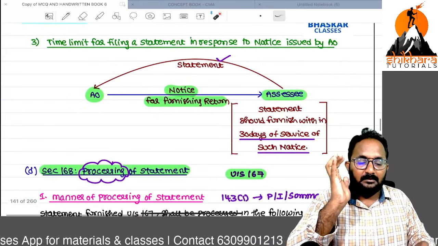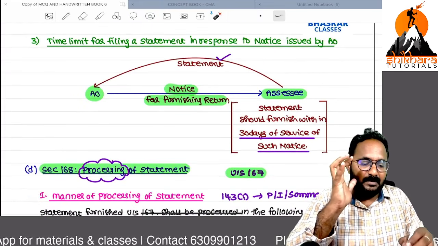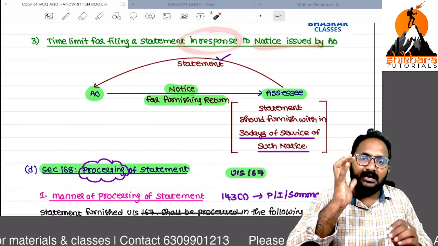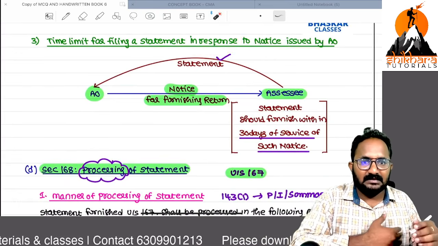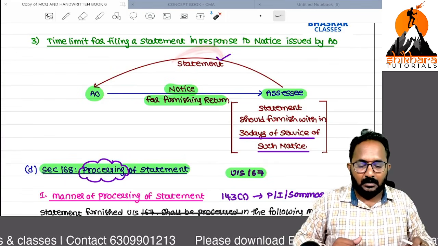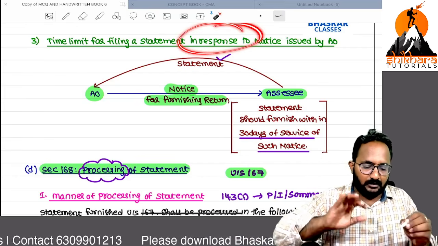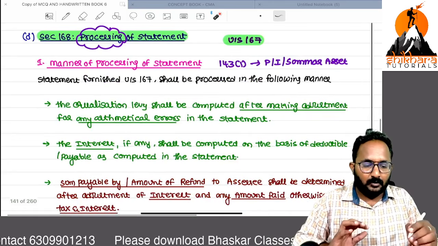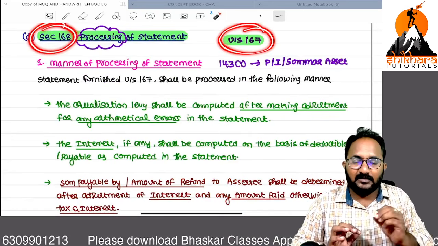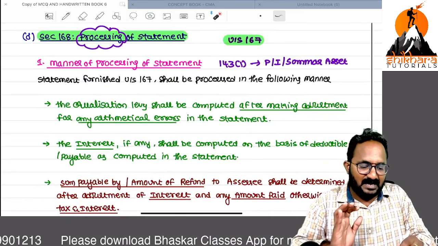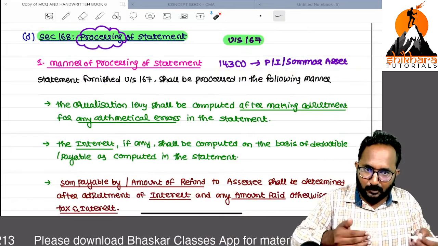Next, time limit for the statement in response to a notice. If the AO has issued the notice, within 30 days you have to file the statement. Whatever statement you file, original, revised or in response to the notice, that can be processed. So 167, the statement can be processed under section 168. Similarly, it is like 143 subsection 1 points only.